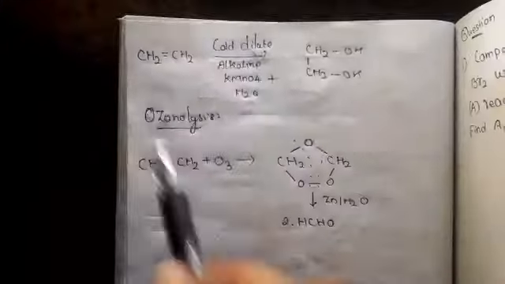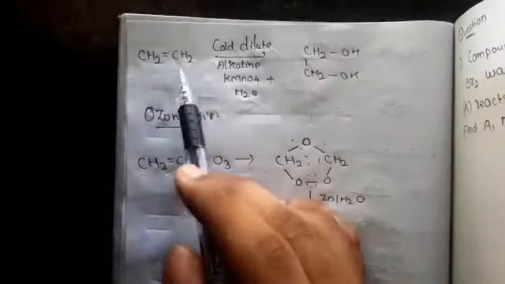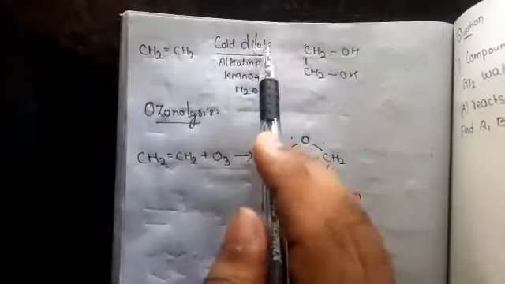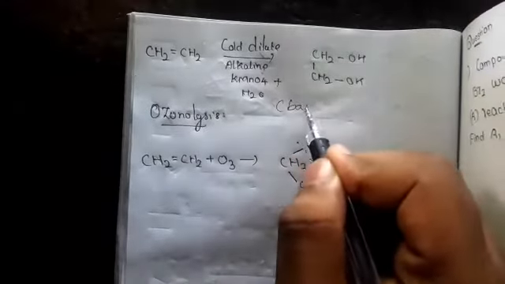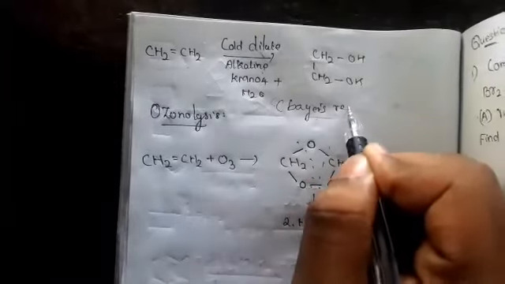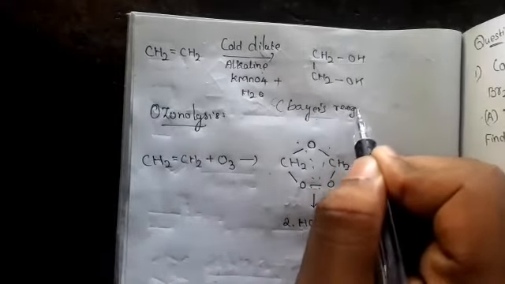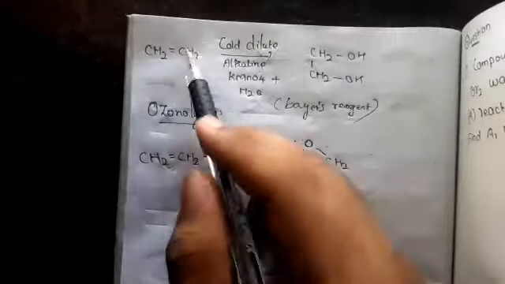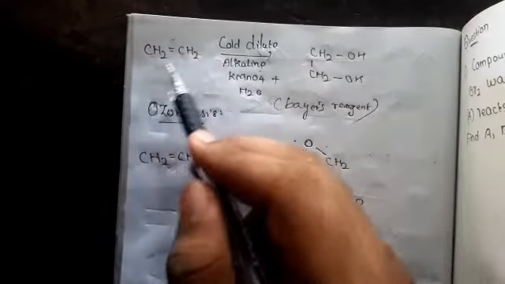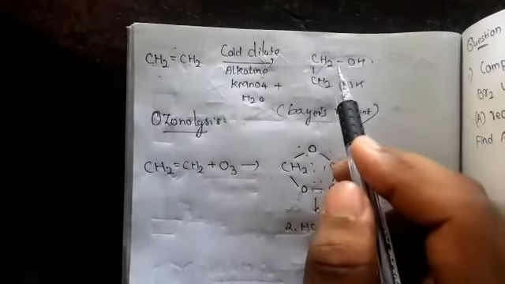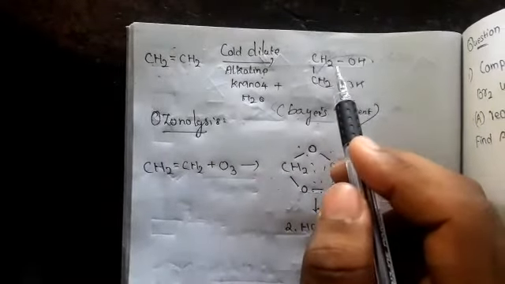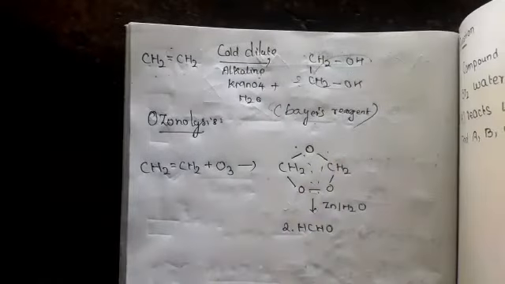Okay. So when ethene reacts with cold dilute alkaline KMnO4, which is a good oxidizing agent, this is also called Baeyer's reagent. So what will happen when the bond breaks? One OH and one OH come and attack here. This is called glycol. What is the IUPAC name? Ethane 1 2 diol, this is a dihydric alcohol. So next one is ozonolysis.